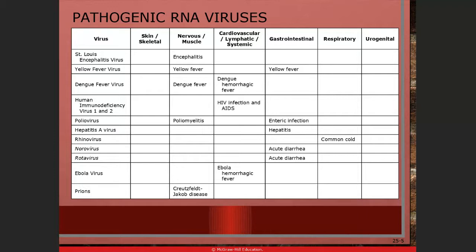St. Louis encephalitis virus, yellow fever, dengue fever, including Zika fever. And then HIV, the one that causes AIDS, polio, the one that causes poliomyelitis, hepatitis A, rhinoviruses, norovirus, rotavirus, Ebola. And the last discussion will be about the prions, which are just proteins. It's not really a virus, but an unfolded protein that causes infection in humans, especially in the human brain.